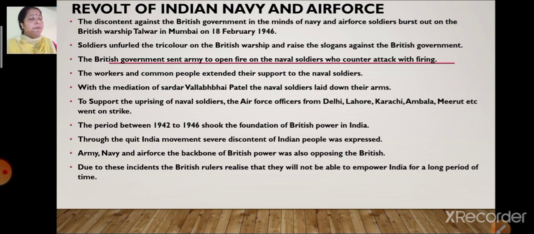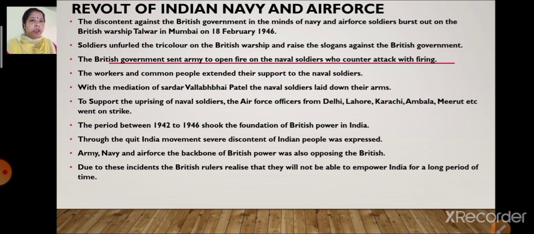And to show their discontent, they burst out on the British warship Talwar in Mumbai on 18 February 1946. They went over the British warship Talwar, where the British flag was there, removed the British flag and unfurled the tricolor, that is the Indian flag, on the British warship. And they started raising slogans against the British government.